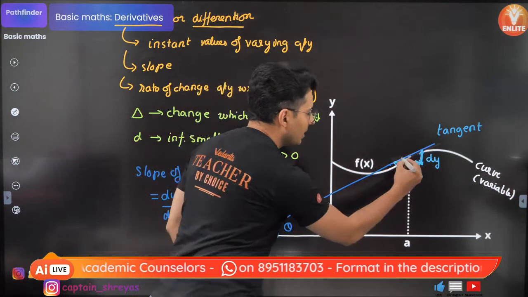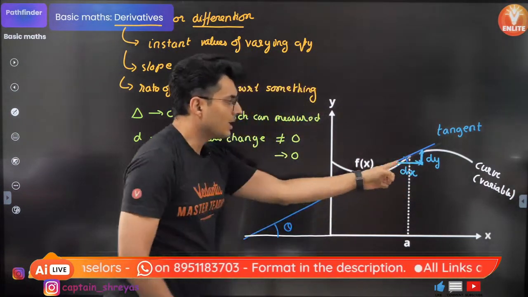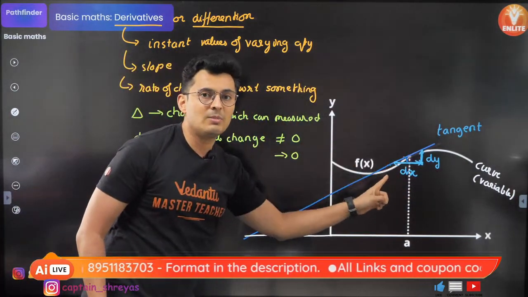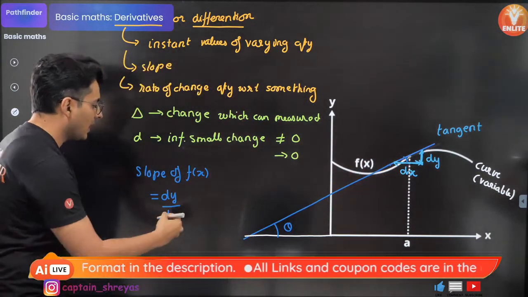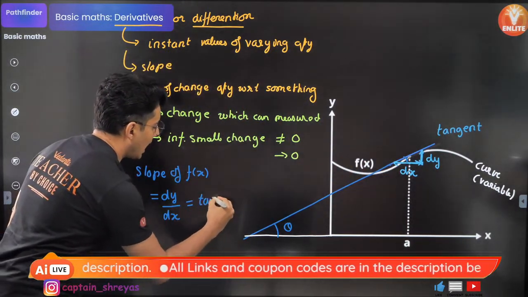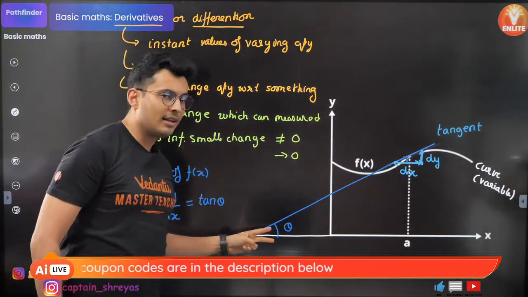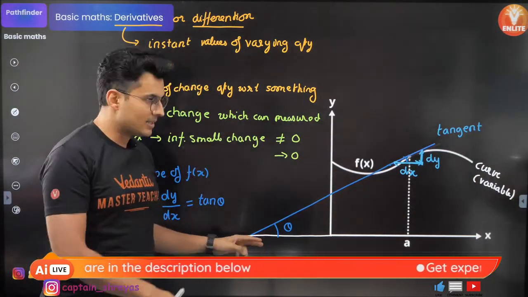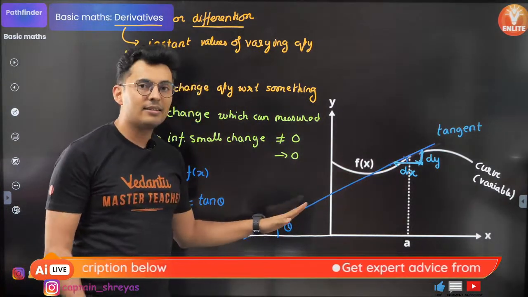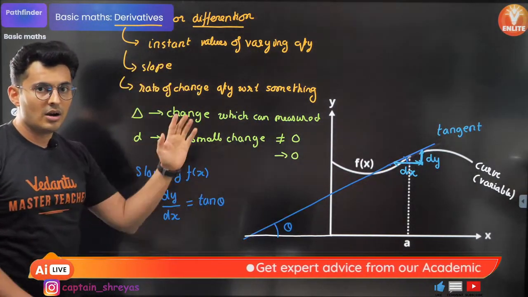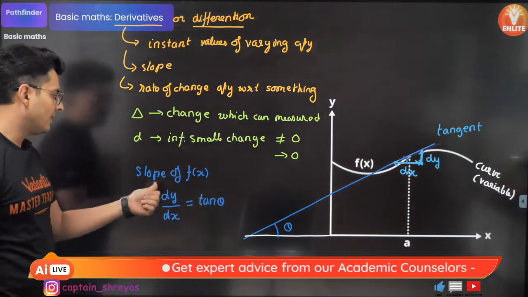If this is theta, even this is theta. In this right angle triangle, opposite by adjacent, theta is the angle, so it will be nothing but tan of theta. So if you extend the line and see where it meets the x-axis, that angle's tangent gives you the value of the slope, or the derivative, of that function.